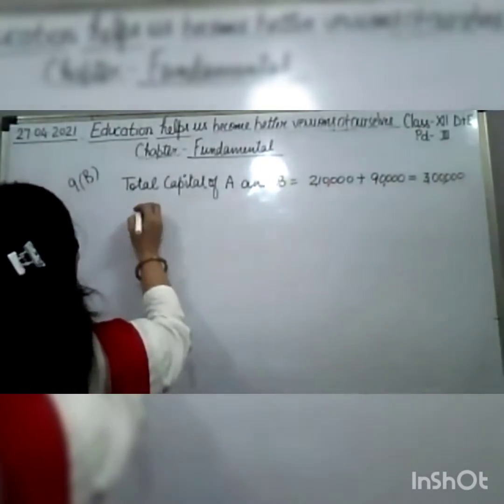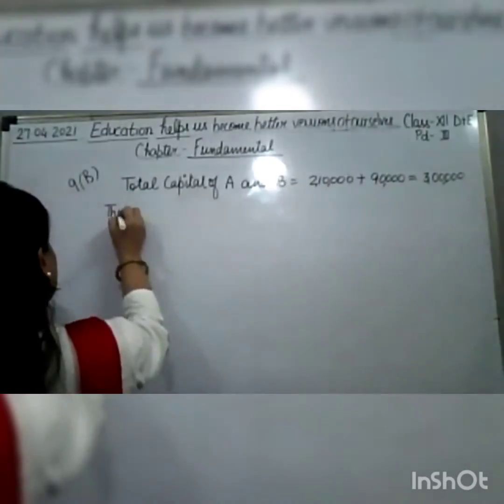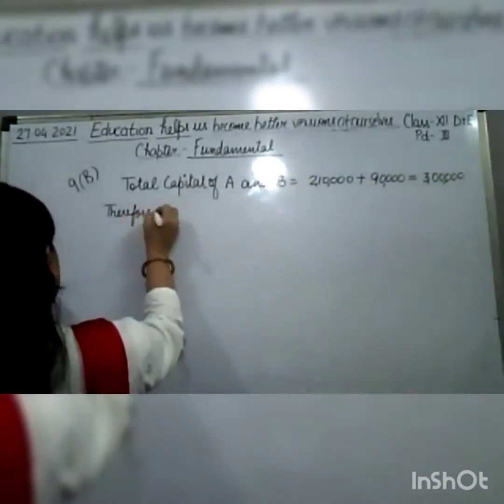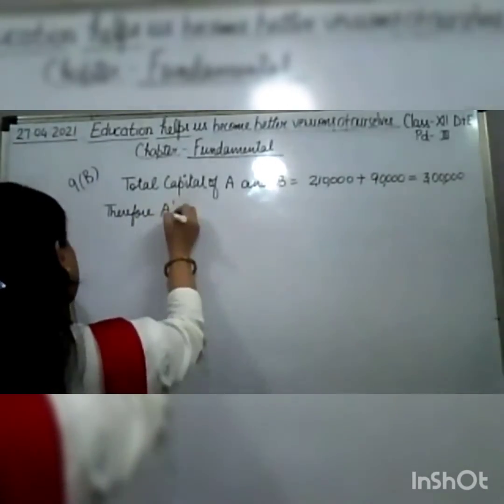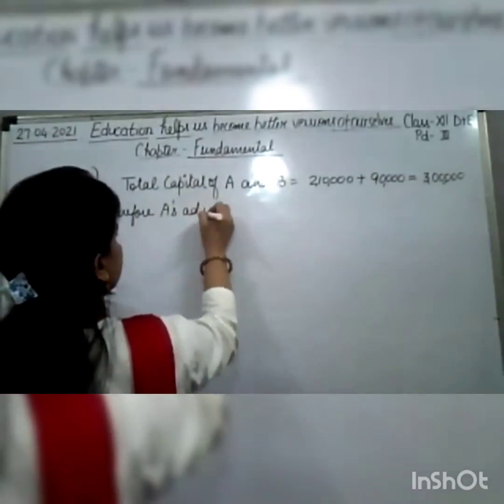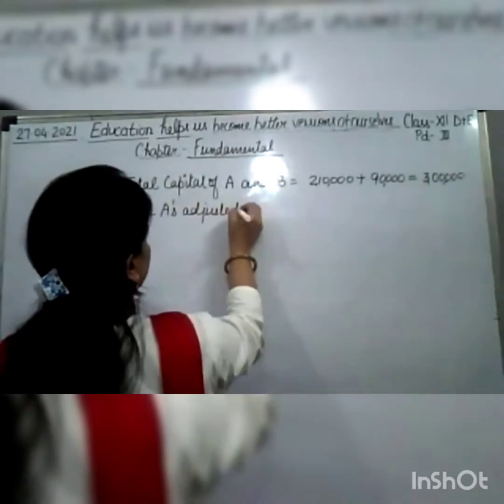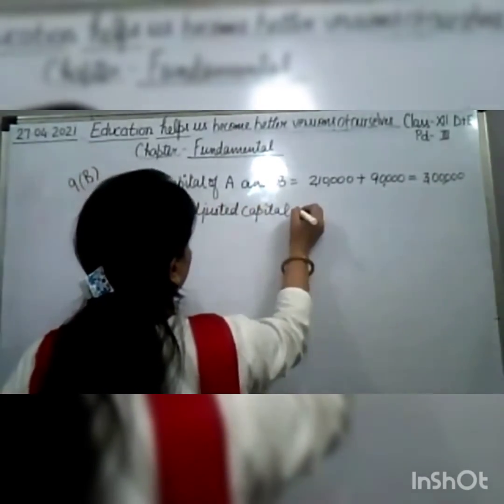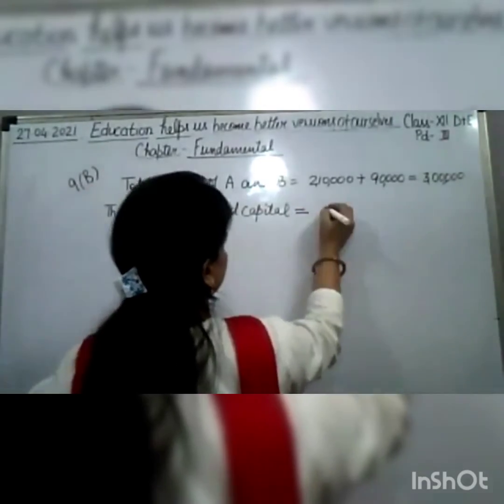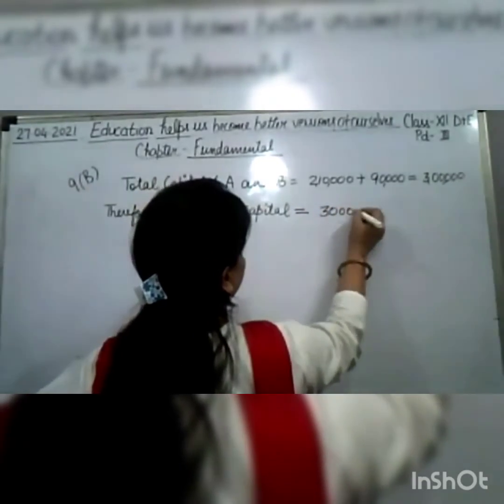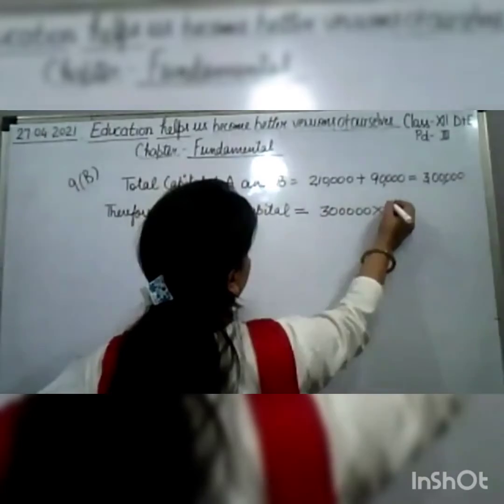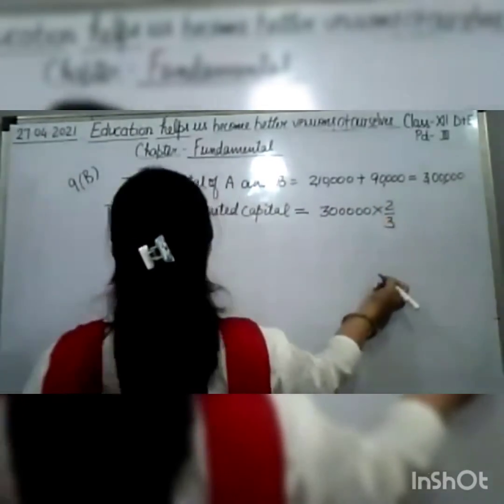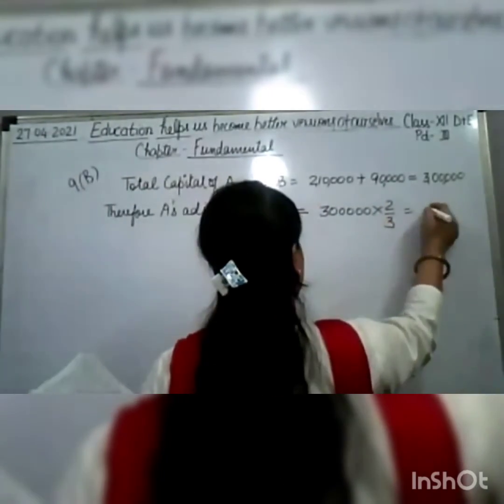Now, therefore, A's adjusted capital will be 3 lakh into 2 by 3, and then we'll get 2 lakh.